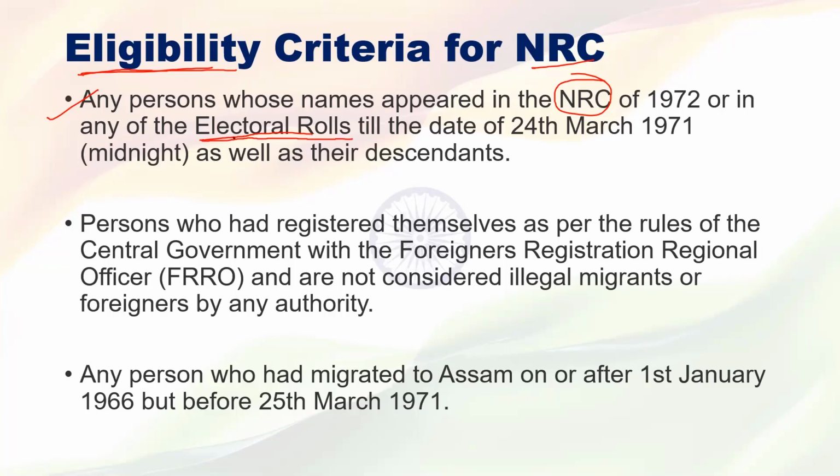Okay, yes sir, it is called electoral rolls. Good, you know that. So that chit is called the electoral rolls. So, first criteria, what was that first criteria?